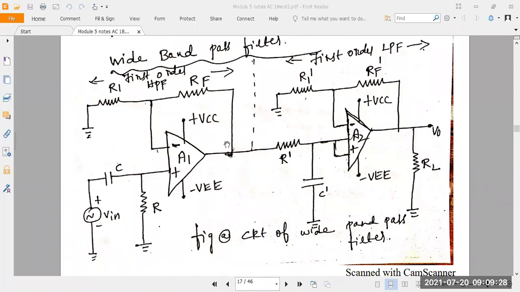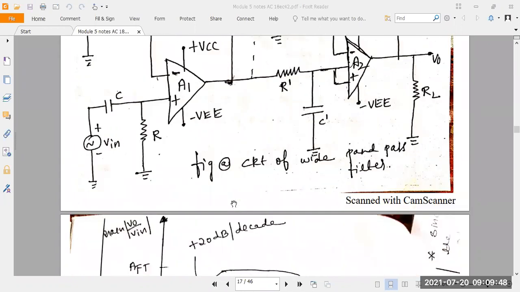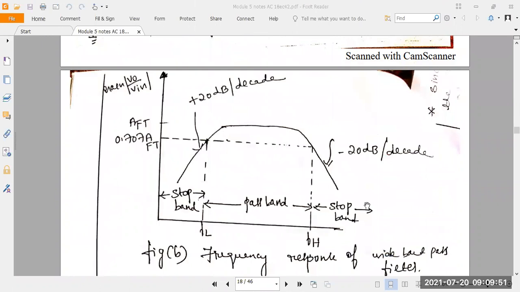The output of this op amp is connected to the input of the second op amp. Here also they have taken a first order low pass filter. The output is connected again to feedback here. Then we can take the final output. This is the complete circuit diagram for the wide band pass filter.